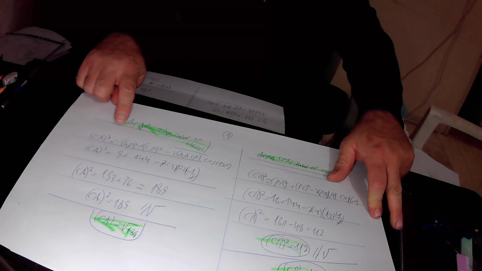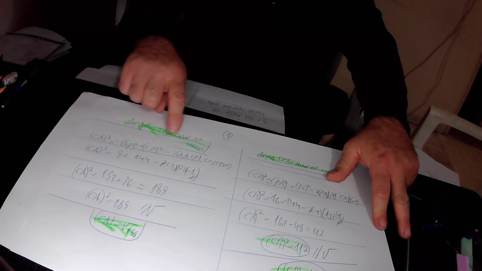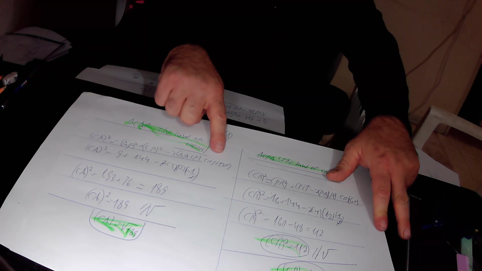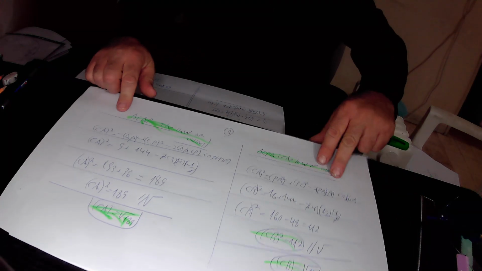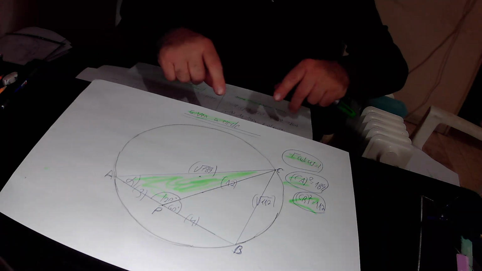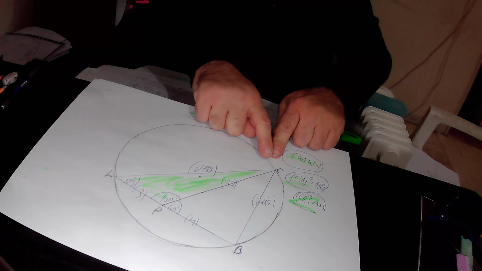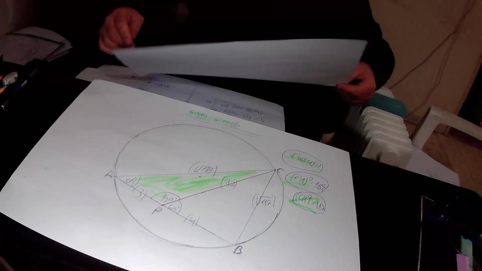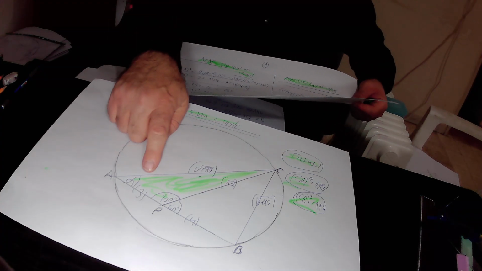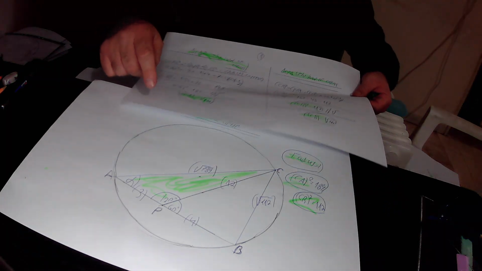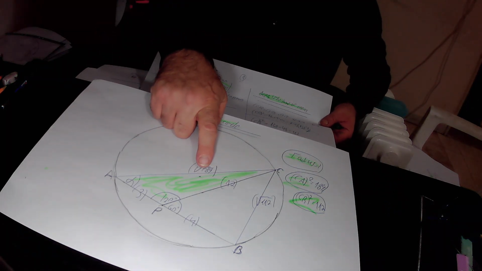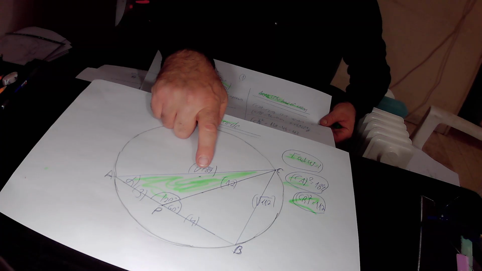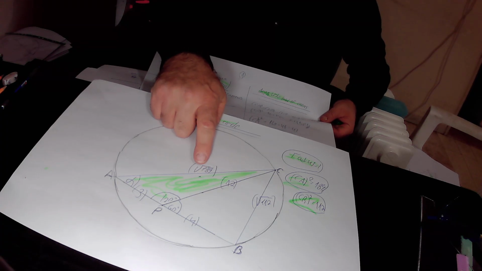CA squared equals AP squared plus CP squared minus 2 times AP times CP times cosine 120 degrees. CA is the missing side, so we leave this as it is. So CA squared equals AP squared. AP is 3, therefore AP squared is 3 squared, that is 9, plus PC squared. PC is 12, therefore PC squared is 12 squared, that is 144.